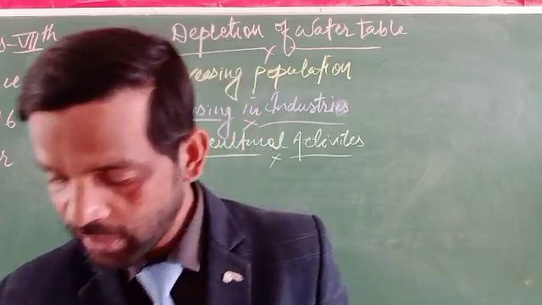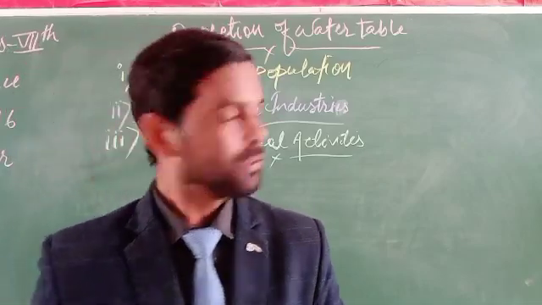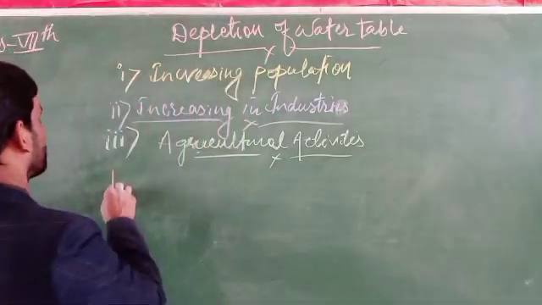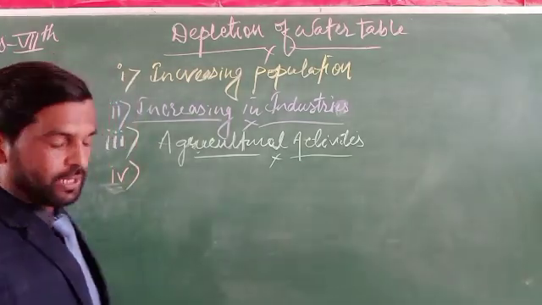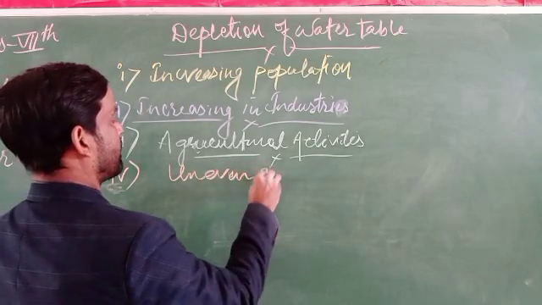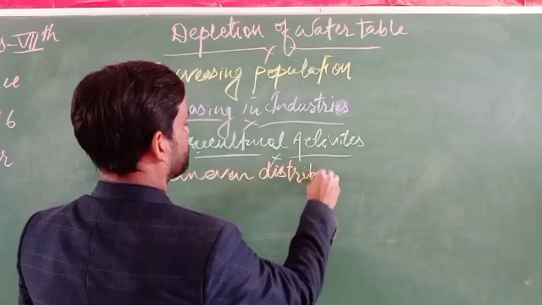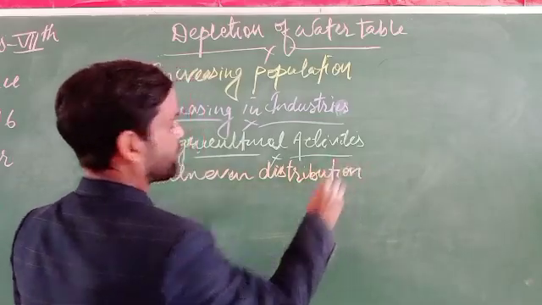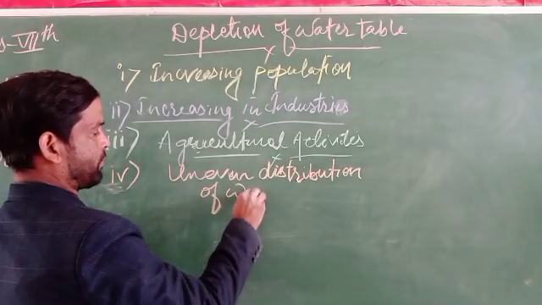Here is another cause: uneven distribution of water.